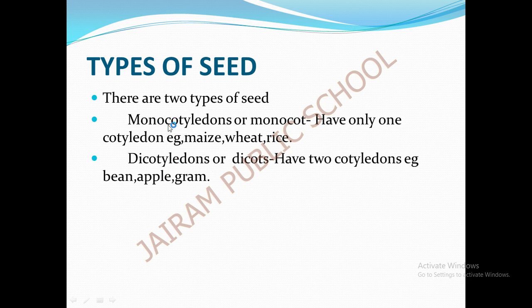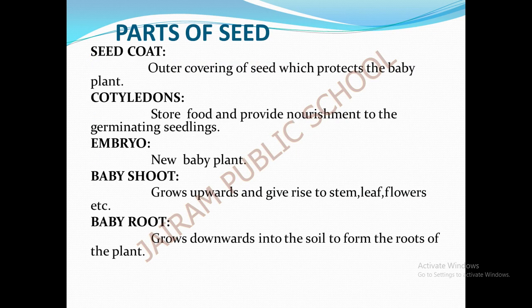Dicotyledons, monocotyledons. Okay, are you all now clear about the types of seeds? Let us see the parts of the seed. The seed also has its own parts. Just like the plant has parts, the seed also has parts.